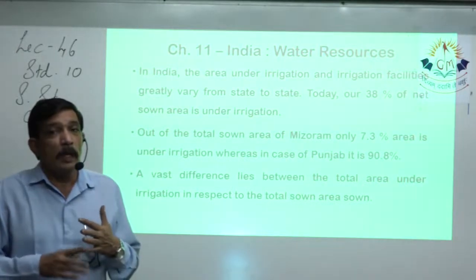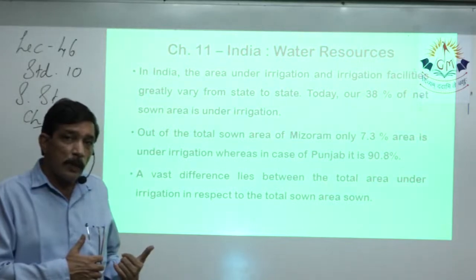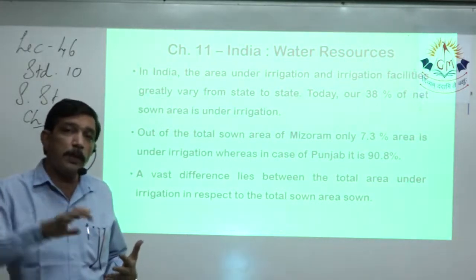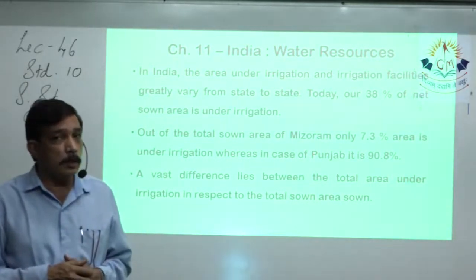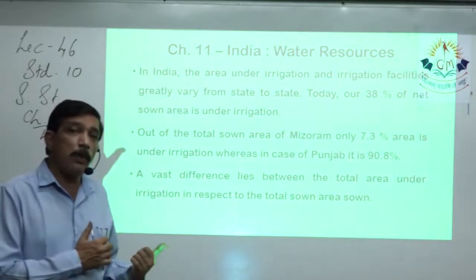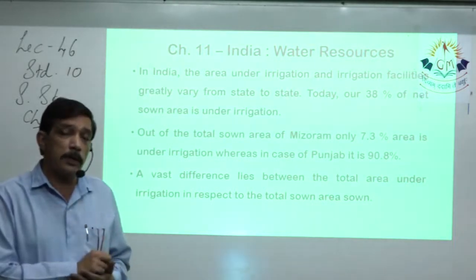That means canals coming out directly from the rivers and going to the interior parts so that the flow of the river can be diverted and used maximally for irrigation. Or dams are being built and that will provide canals and water for irrigation. So that is called irrigation facility.